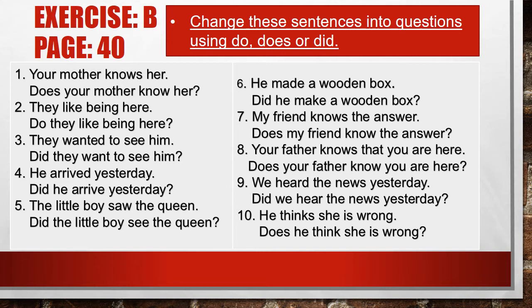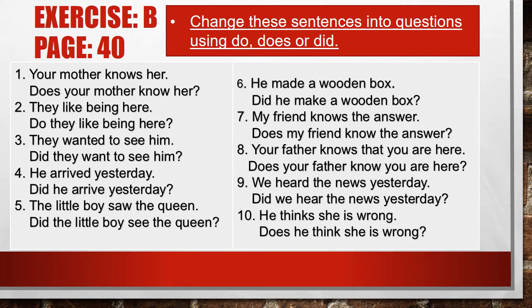Now taking another example, they wanted to see him. We have already seen that the second, past form of the verb is used, that is, they wanted to see him. When the tense is past simple, the second form of the verb is used and we will add did to make the interrogative sentence.